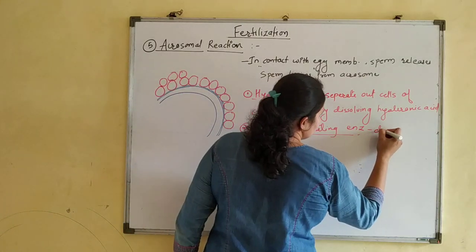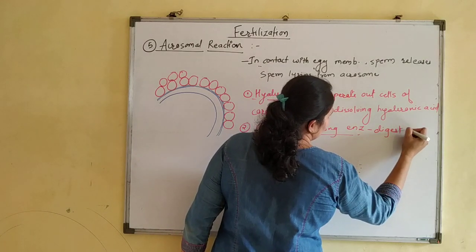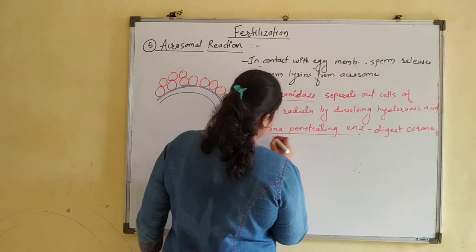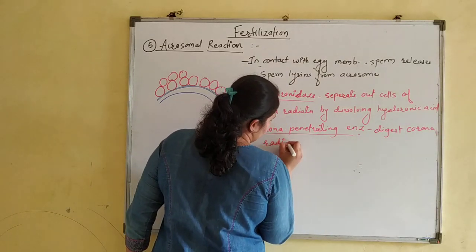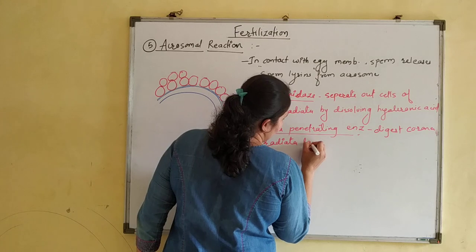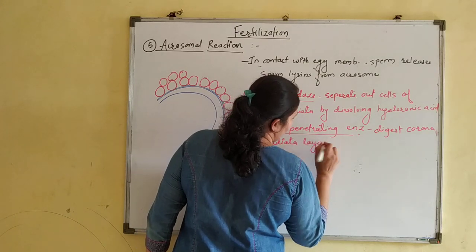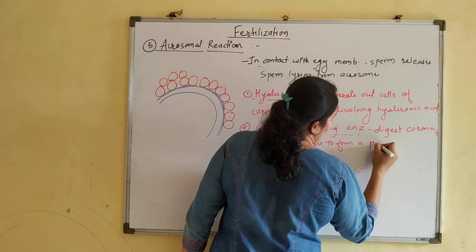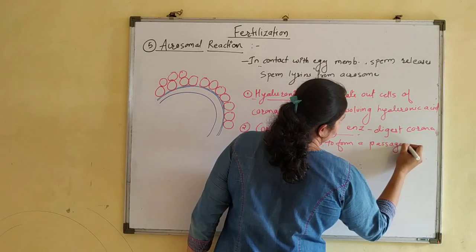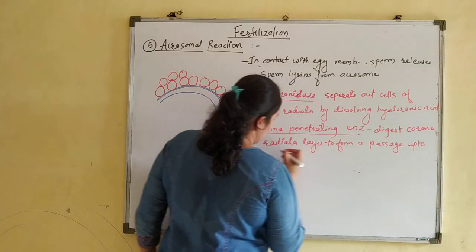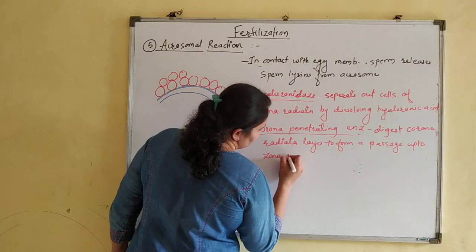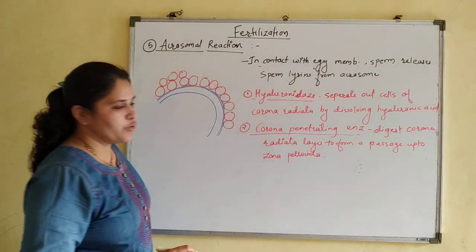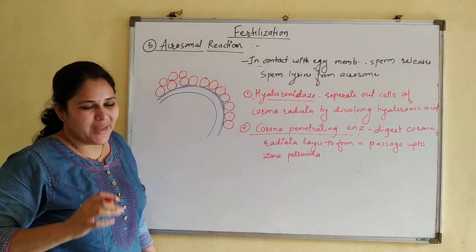So digest corona radiata layer to form a passage, a passage up to zona pellucida. Okay, so to reach up to zona pellucida, it forms a passage over here.